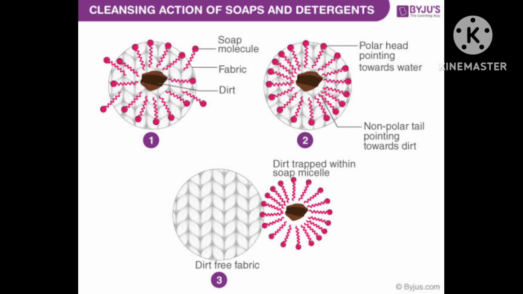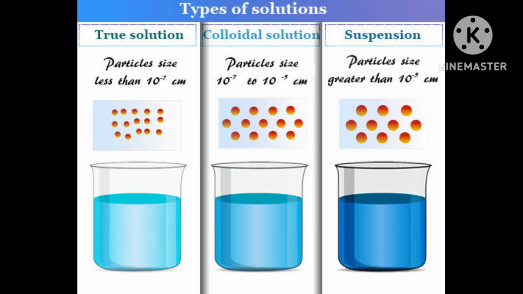Peptization may be defined as the process of converting a precipitate into a colloidal sol by shaking it with dispersion medium in the presence of a small amount of electrolyte.